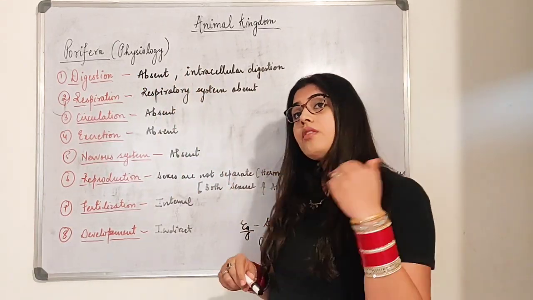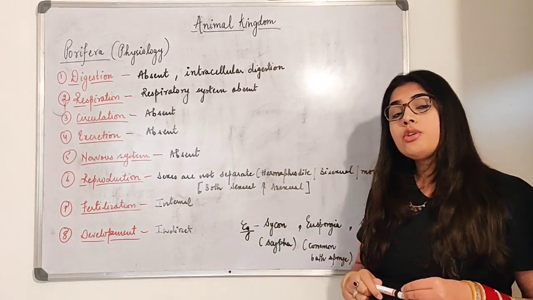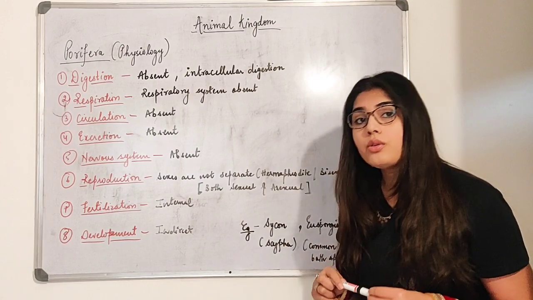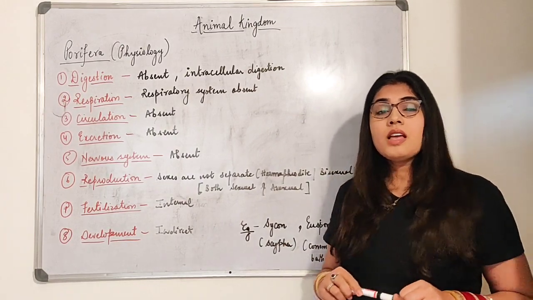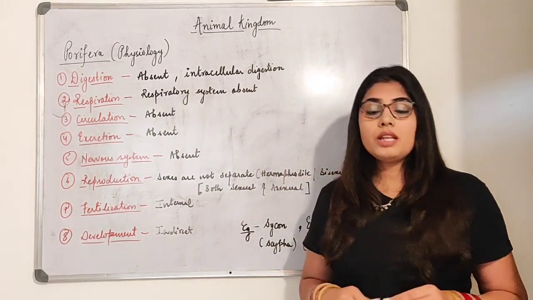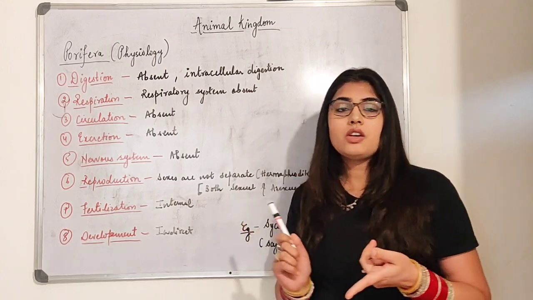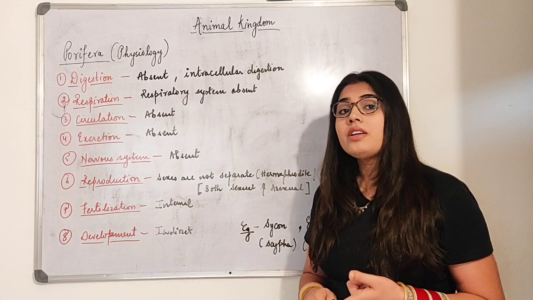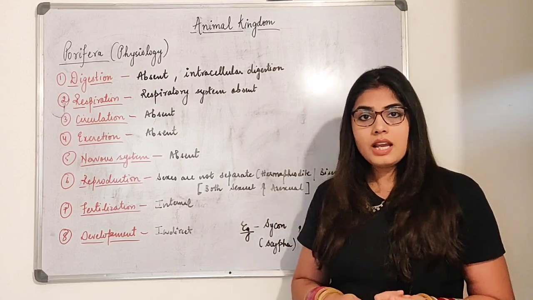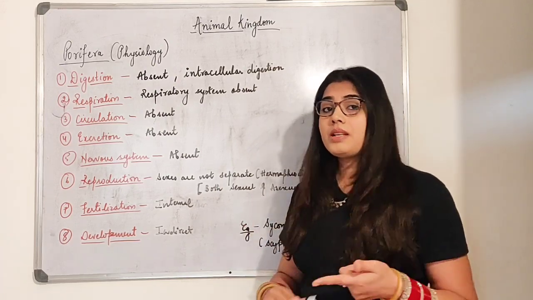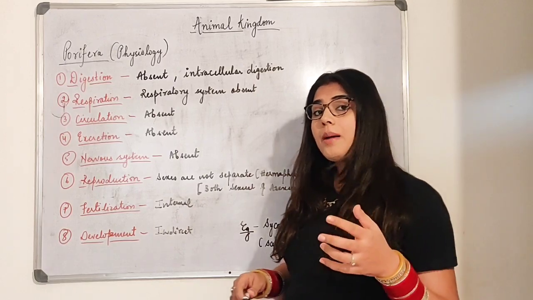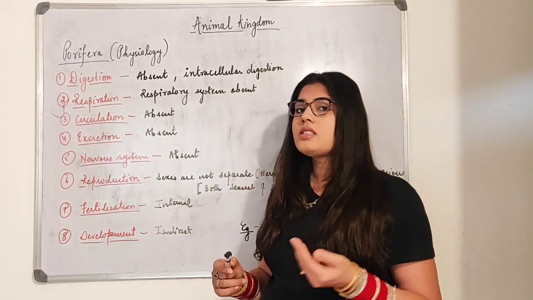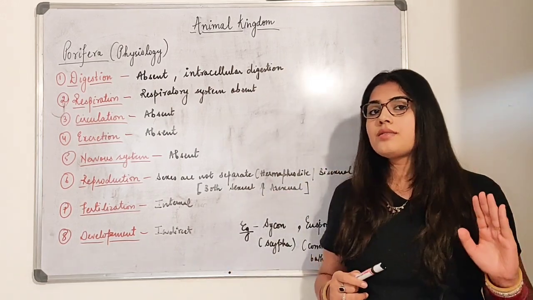And beta, whenever we started the phylum Porifera, I told you that they have which level of organization? They have the cellular level of organization. That means they just have cells inside their body. They do not have any tissues, organs or organ systems. So what are they having? Just cells, right? If just the cells are present inside their body, what will happen, beta? Digestion is already being done by the water canal system only. There is no specific digestive system present.